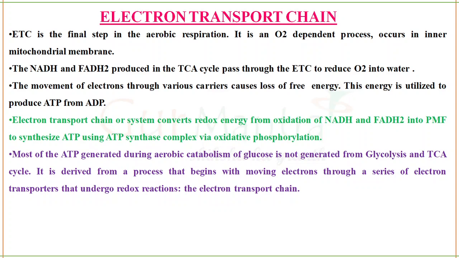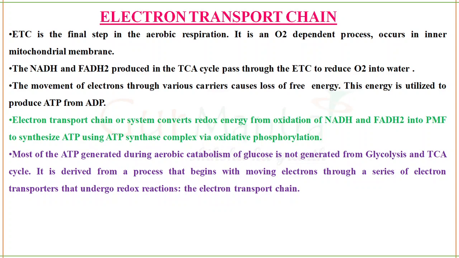Also, this reaction happens in the inner mitochondrial membrane. You have to remember where each reaction happens. For example, glycolysis happens in the cytosol. The TCA cycle, recall, happens in the mitochondrial matrix.